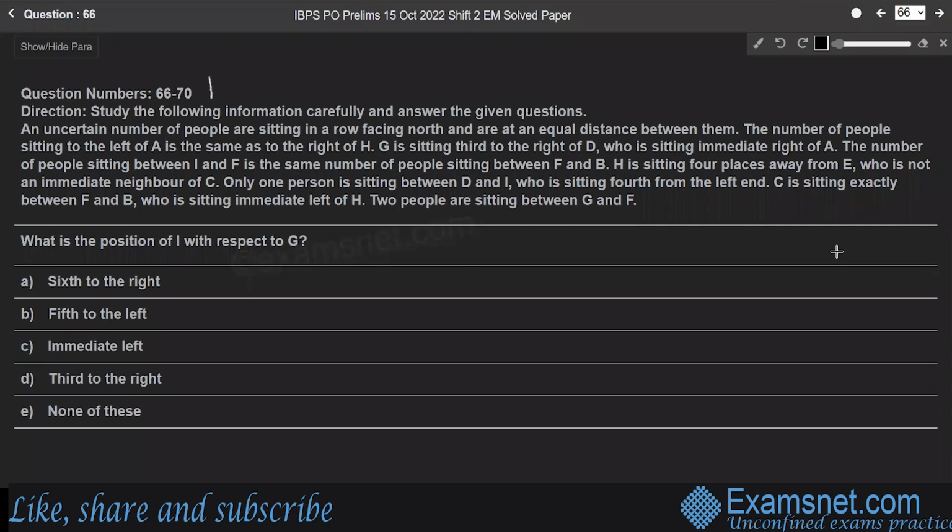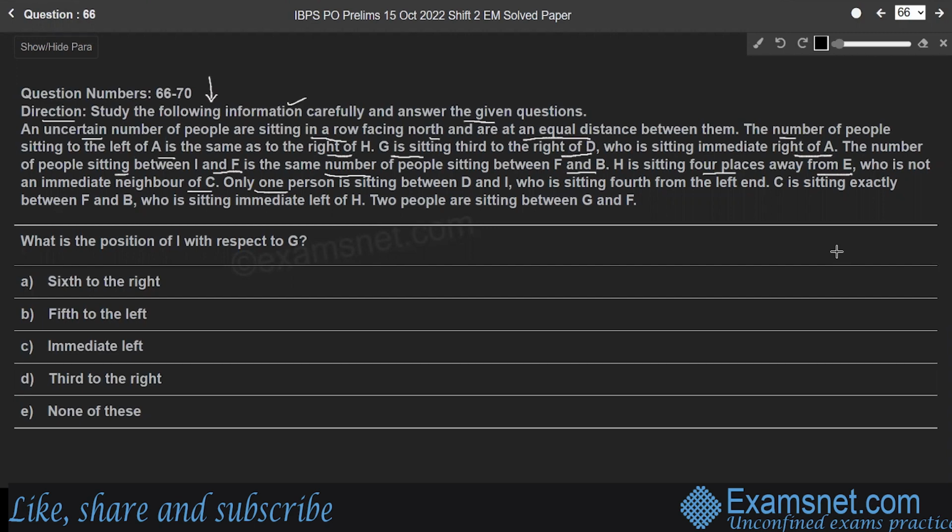Questions from 66 to 70 are based on the below information. Direction: study the following information carefully and answer the given questions. An uncertain number of people are sitting in a row facing north and are not at an equal distance between them. The number of people sitting to the left of A is same as to the right of H. G is sitting third to the right of D, who is sitting immediate right of A. The number of people sitting between I and F is same as the number of people sitting between F and B. H is sitting 4 places away from E, who is not an immediate neighbor of C.